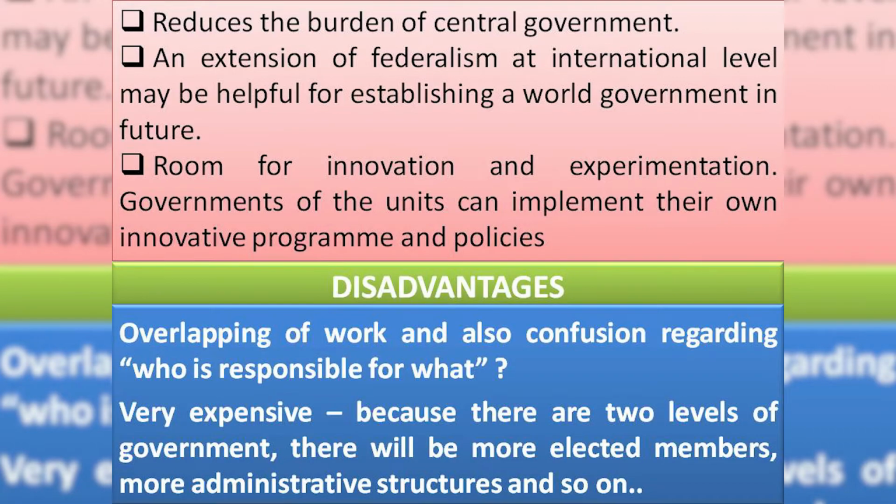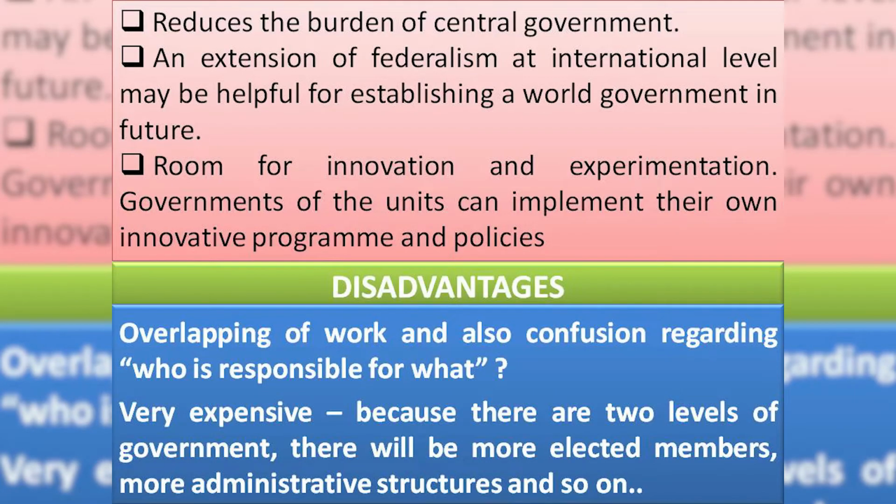And the second one is that it is very expensive, because there are two levels of government, one at central level and another at state level. These two levels of government mean more elected members and more administrative structures, and it will increase the governmental expenditure. We have to manage both the central government as well as the state level governments, and both have the same kind of political structures: legislature, executive, judiciary, etc. In that situation, we have to pay more for managing all these levels of government. That is why it is very expensive.